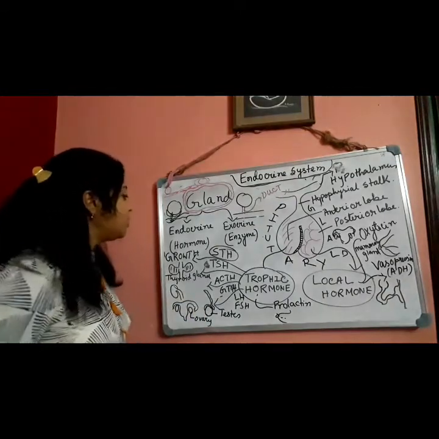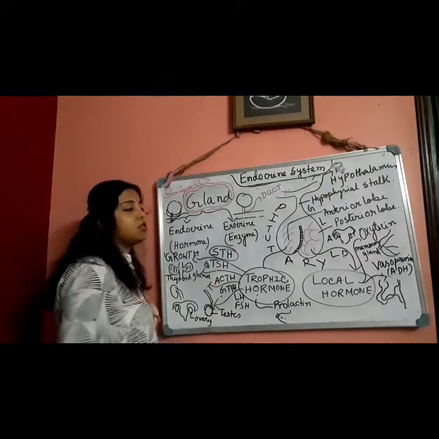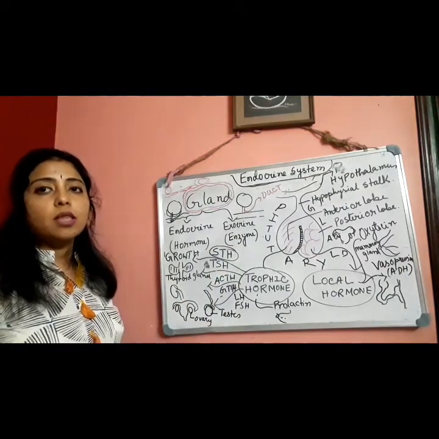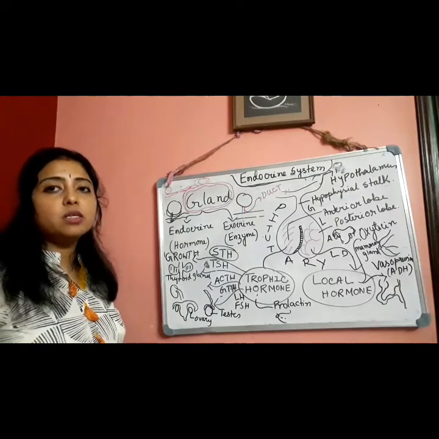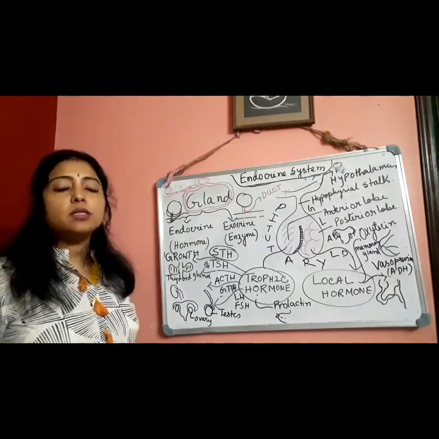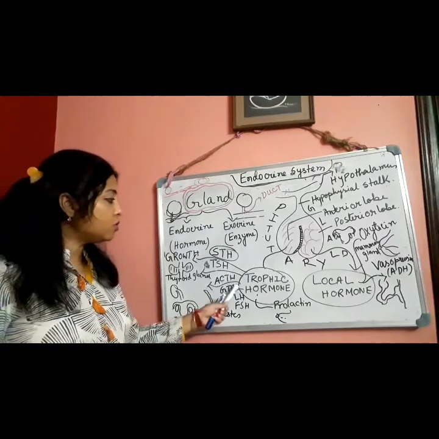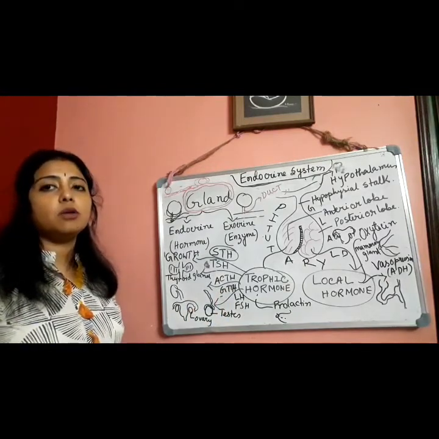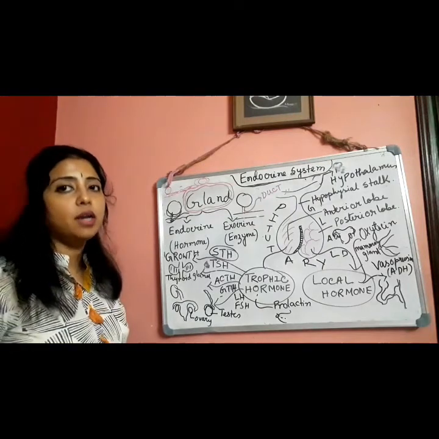Second one, I have written TSH, that means thyroid stimulating hormone. From these words it is clear that this kind of hormone stimulates the secretion of hormones of the thyroid gland.